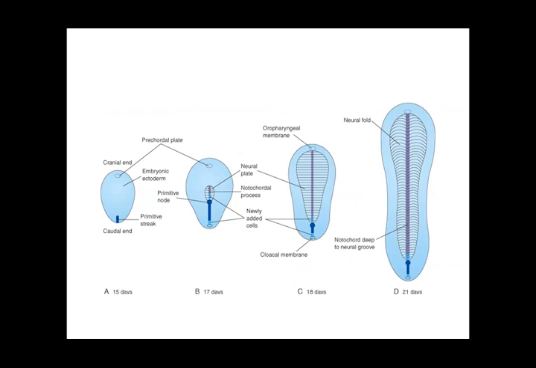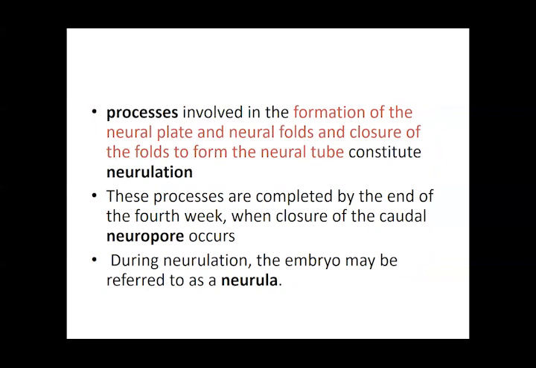So this grooved area is going to be called your neural plate. This neural plate is going to develop a groove in the center, which is the neural groove, and then this neural groove is going to form the neural tube, and this tube is then going to form a complete tubular structure. This process, which we call neurulation, is completed by the end of the fourth week, when the closure of the caudal neuropore occurs.